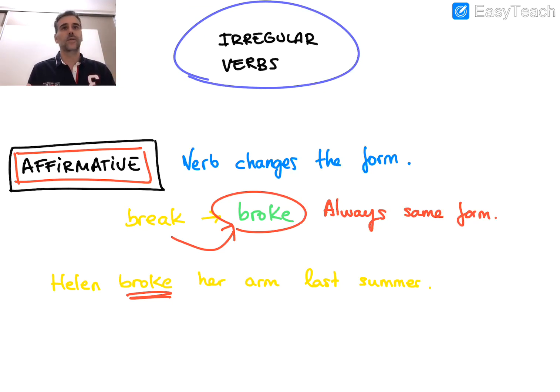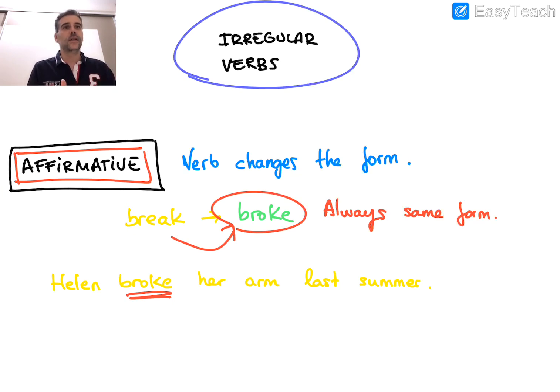For the rest of the irregular verbs, we change the present into the past, but we do not add ed, we do not add anything, we change completely the word. In this case is break, broke, sleep, slept. There are many. There is a list of irregular verbs that you will learn in the future. You will learn it by heart, no other option.